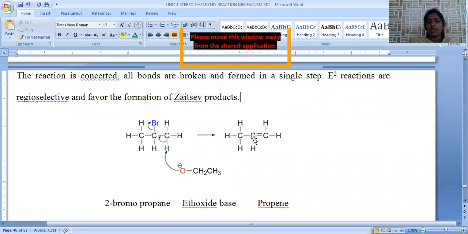That is nothing but the carbon-carbon double bond generated is occupied by more number of alkyl groups. More substituted alkene is more stable. When we are taking unsymmetrical alkyl halides, the product formation mainly depends upon this principle, that is Zaitsev rule.